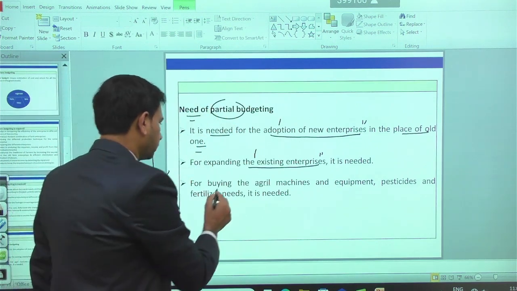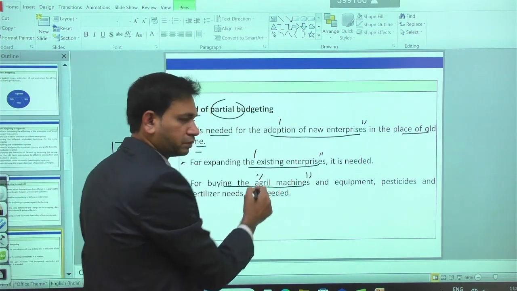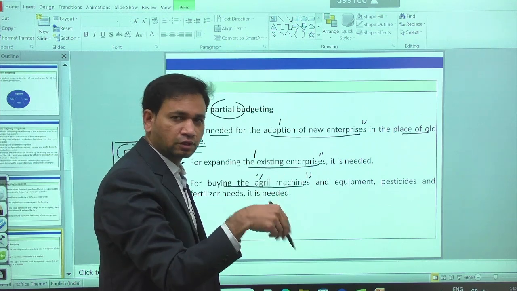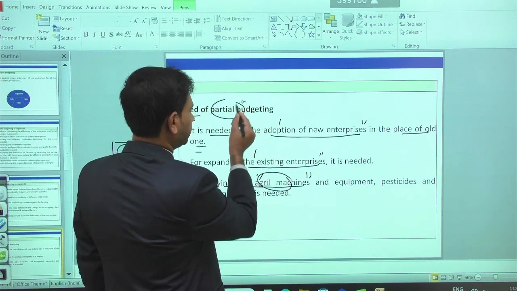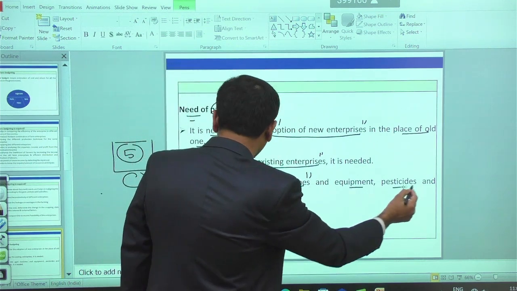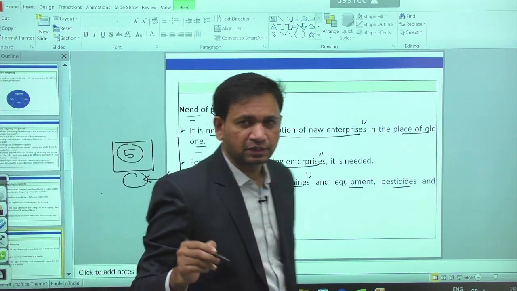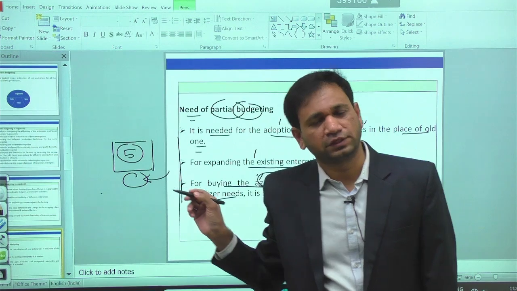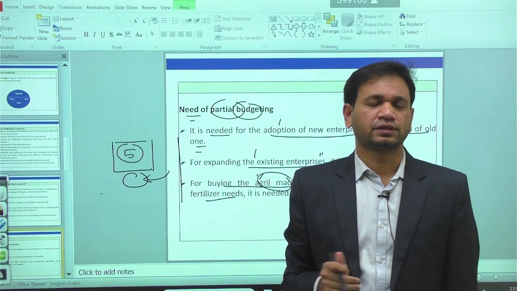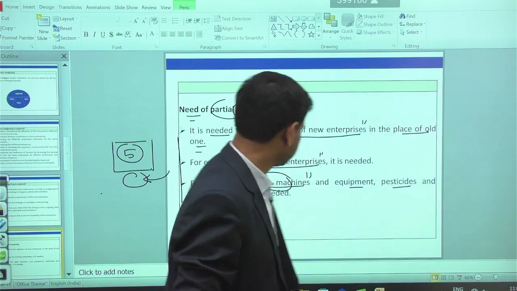Then for buying agriculture machinery, whenever you want to buy a machine for crop production, such cost can be called partial budgeting, and also equipment, pesticide and fertilizer needs. All the costs spent on these items can be called partial budgeting. That is the need we have in the case of partial budgeting.